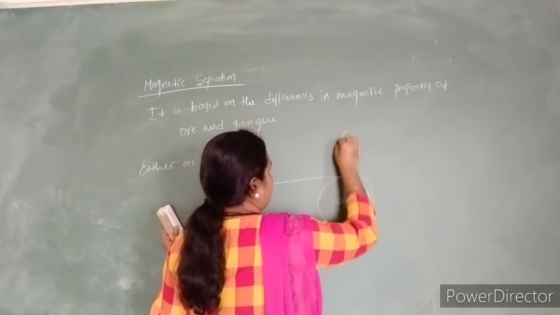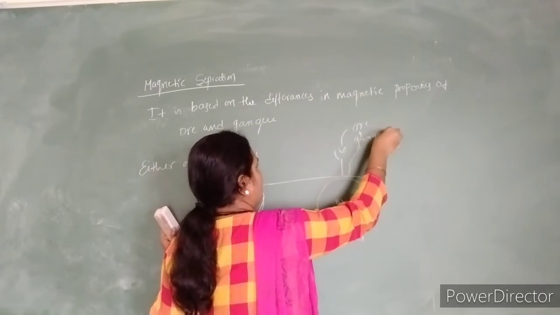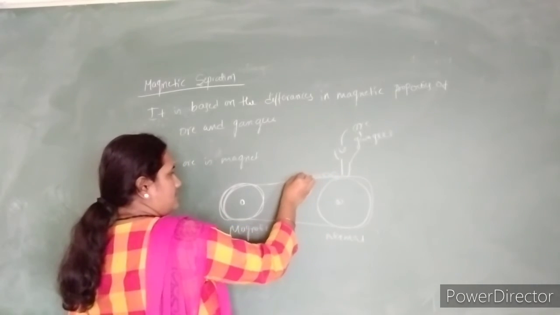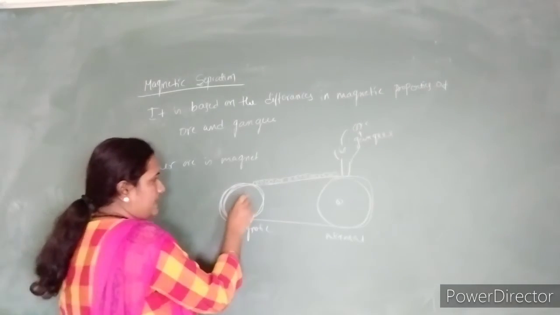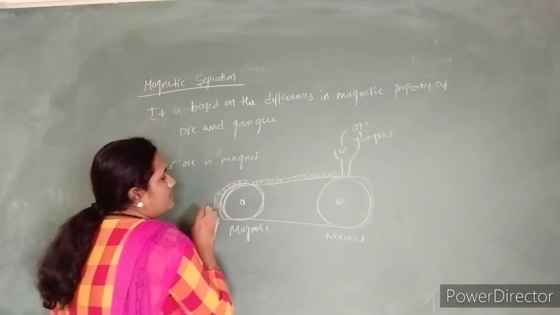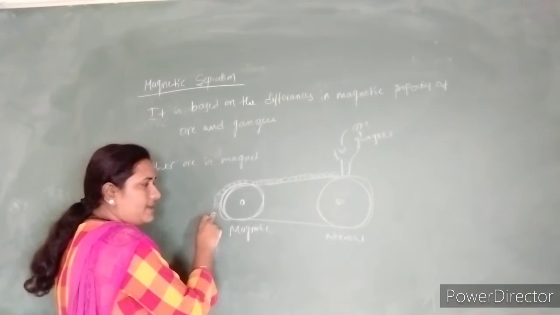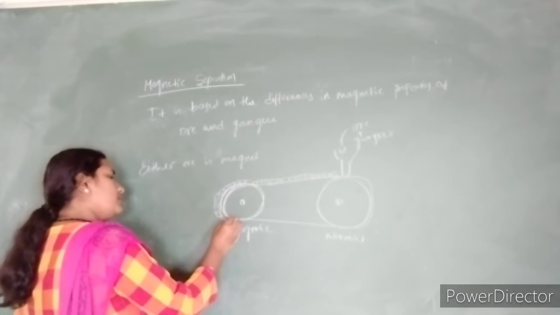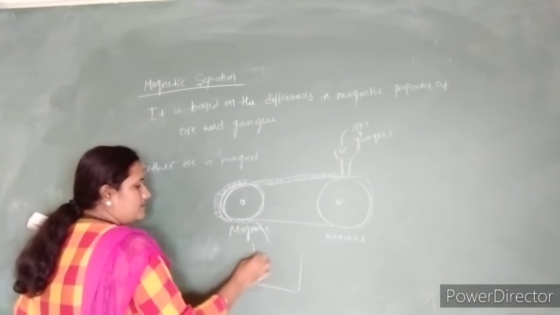If we put the mixture of ore and gangue on this conveyor, it is simply going to travel like this. When it comes to the side of the magnetic roll, and the ore shows a magnetic property or magnetic attraction towards this roll, then it comes to the roll. When the roll ends, it is collected in the container.